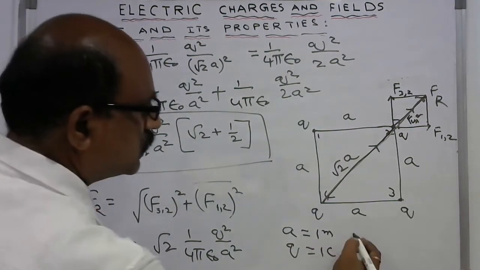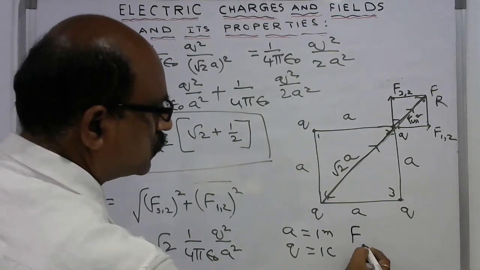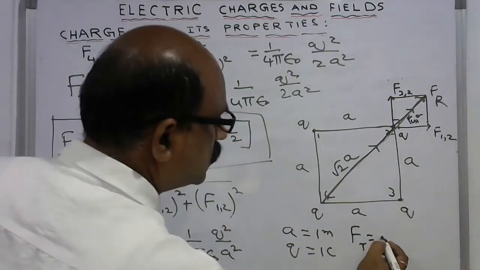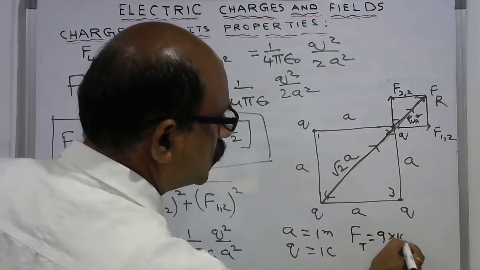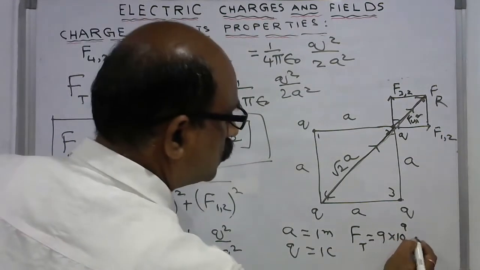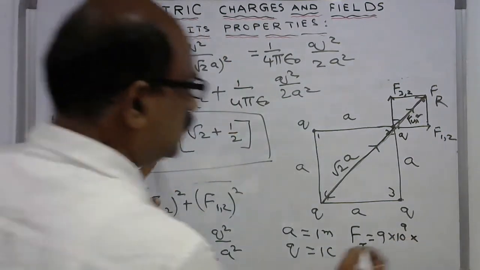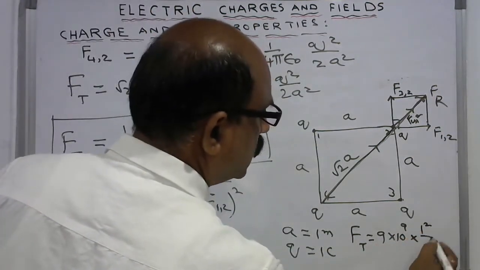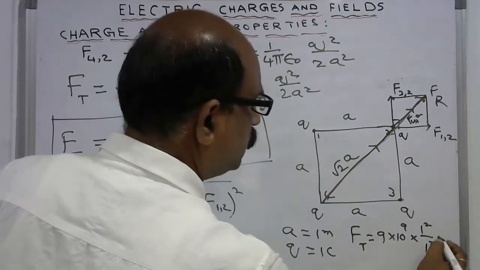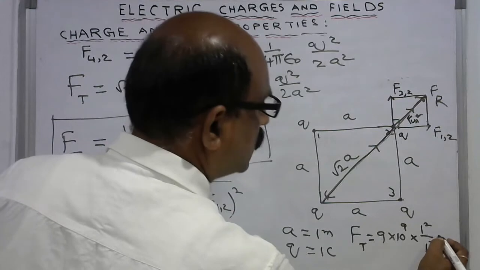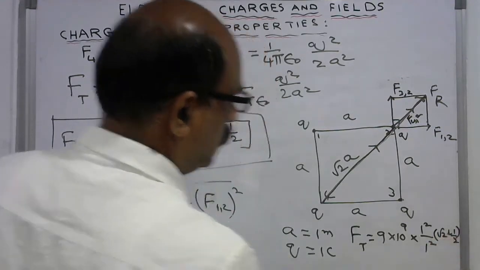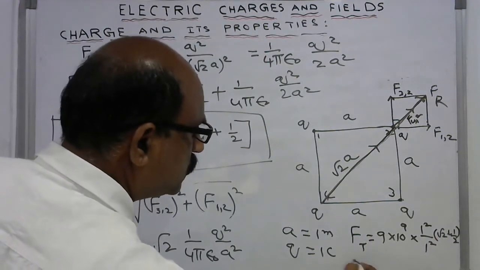F total is equal to 1 by 4 pi epsilon naught, which is 9 into 10 power 9, into q square 1 square by a square 1 square into root 2 plus half. So what will be F t now? This is equal to.